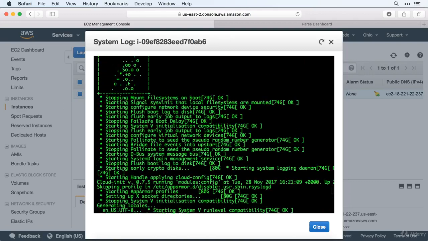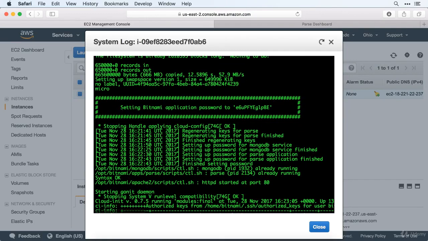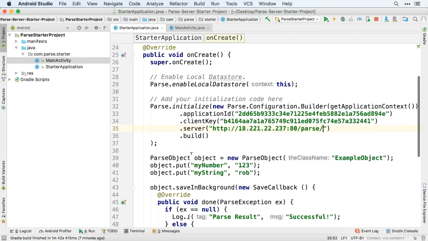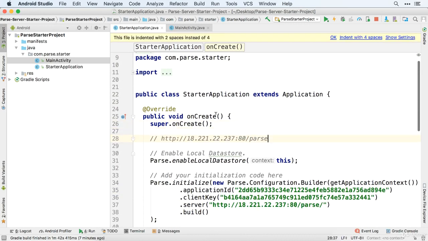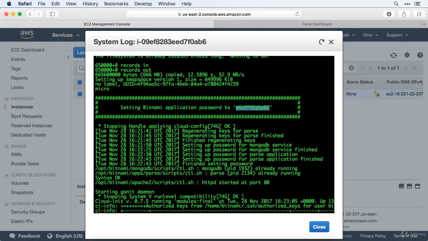But if we keep scrolling, we want to look for a box like this that says setting Bitnami application password to the following. So we want to just copy this code, and it might be worth it to, somewhere in your Android Studio project, maybe leave this as a comment so that you remember this. Oh, looks like I didn't copy this.